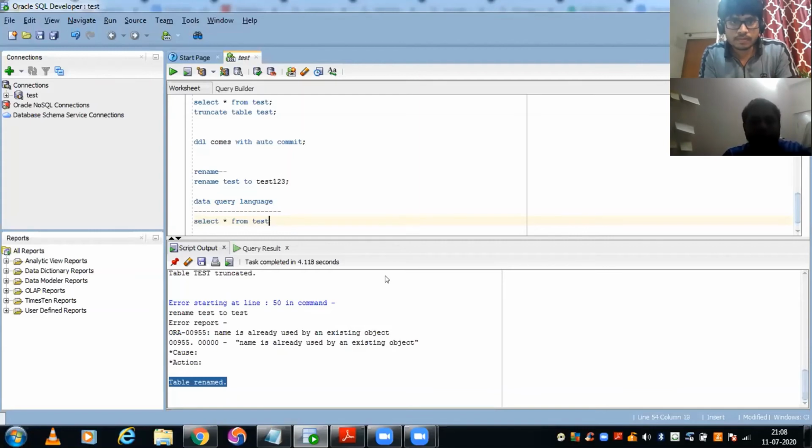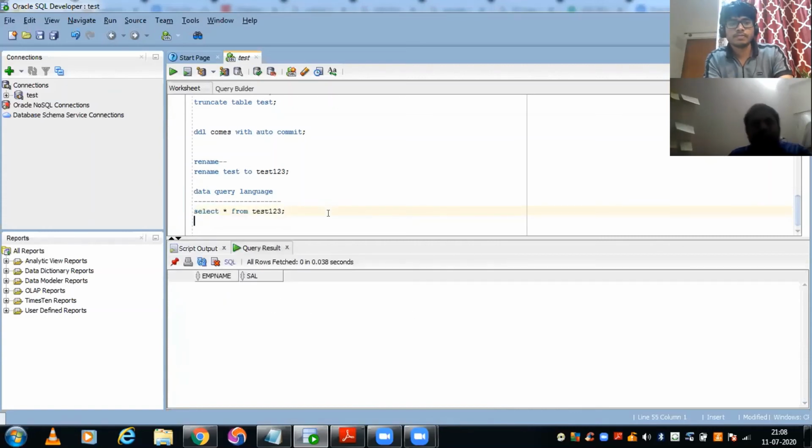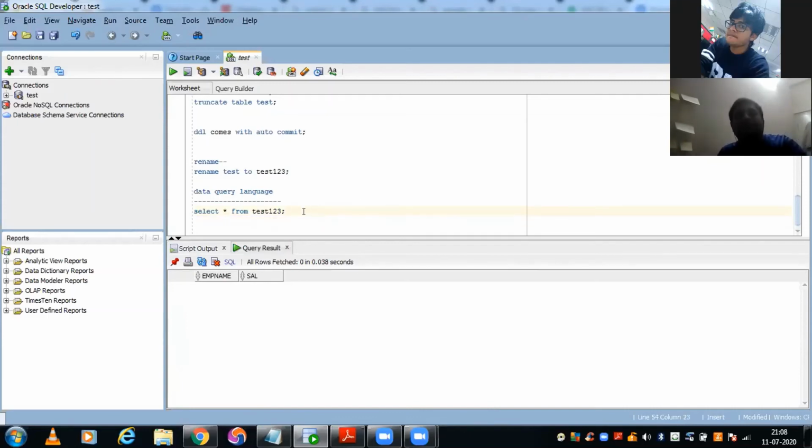Now we have changed the table name, right? So we will not be able to see that table. Let's see with the new table name. Select star from test 1 to 3. We are not seeing any data right now because we don't have data. But if data is there, you can see it with this select star from test 1 to 3. This is the table name. You always replace this with whatever table name you are using. Select star from table name.